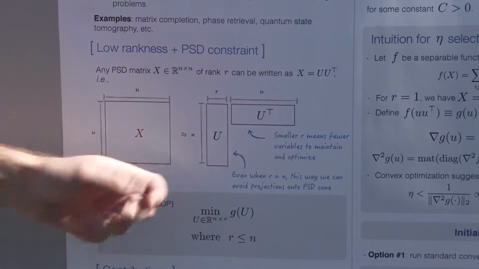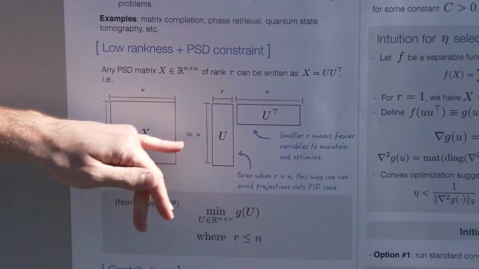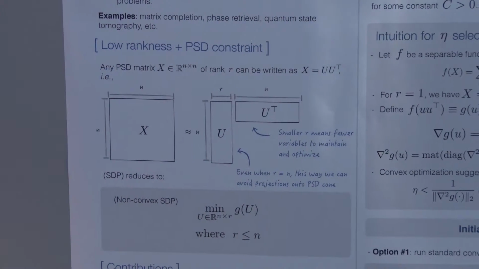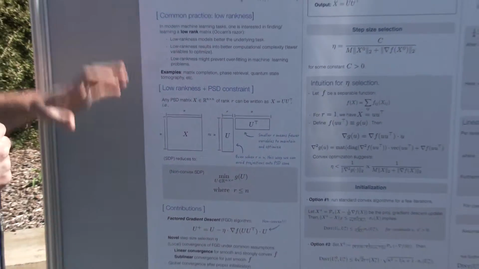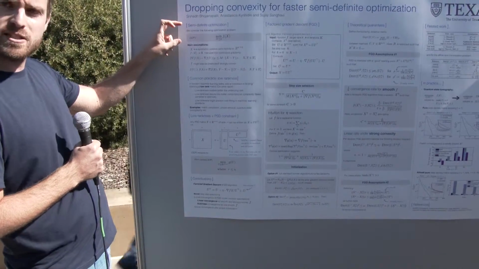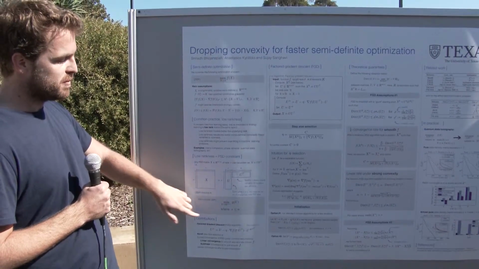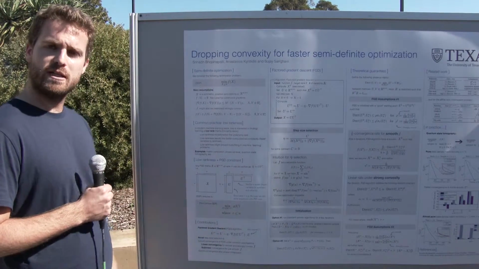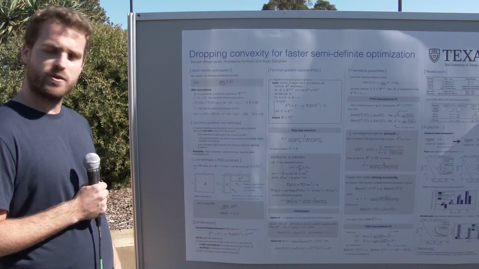And even in the case where r is actually n, you substitute, so to say, the PSD constraint projection with a matrix factorization. So to wrap it up, instead of solving the original problem, we are trying to solve a non-convex formulation of this problem, where we minimize a function g of U, where U is of dimension n by r, and we don't have any constraint on the PSD cone.